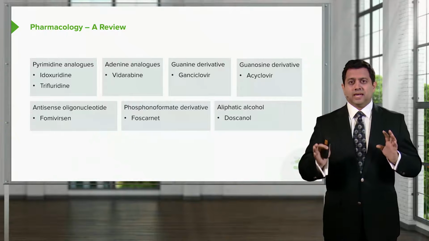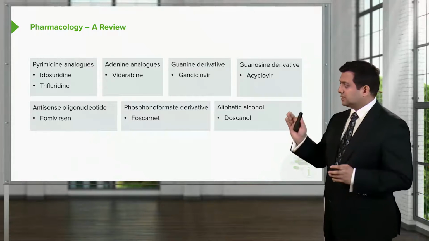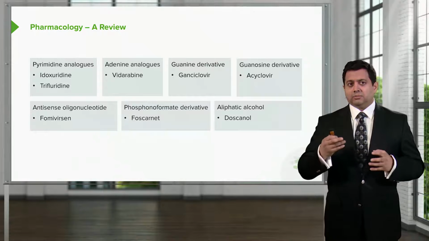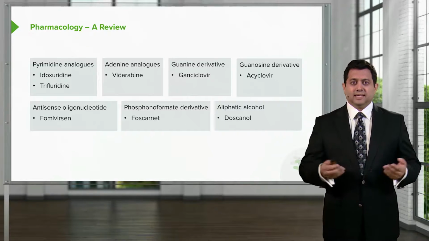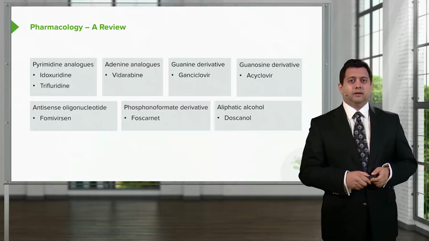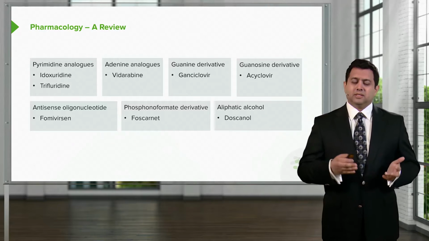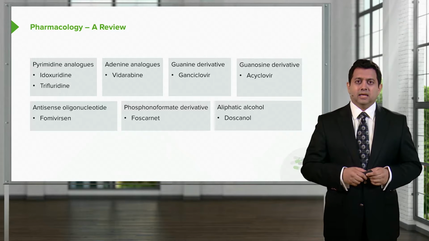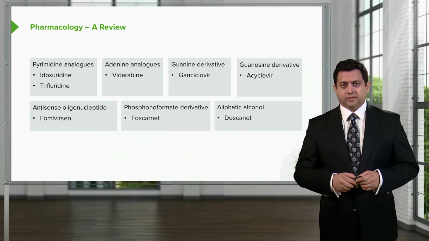So in terms of these agents that we're talking about, I just wanted to put this in one slide so that you can see in terms of those agents that are analogs of the different components of DNA or RNA, you can see where they all fit into the armamentarium. Remember that analogs of the different portions of DNA do have to be phosphorylated, whereas the other agents don't have to be phosphorylated.